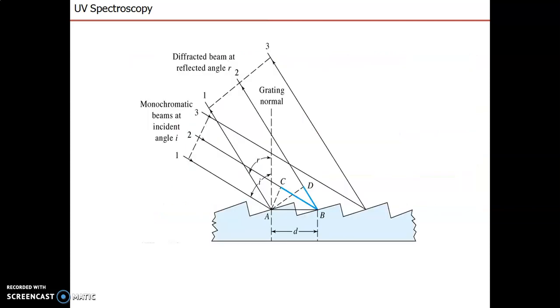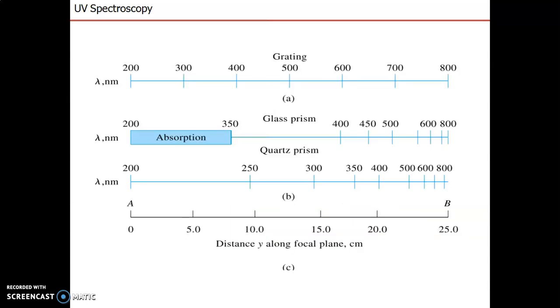This is the diagram of grating. Here we can see the incident beam of radiation and the diffracted beam of radiation. How incidence of light happens and how diffraction happens on grating is clearly indicated here. Now this is the diagram where we can see dispersion of the radiation.